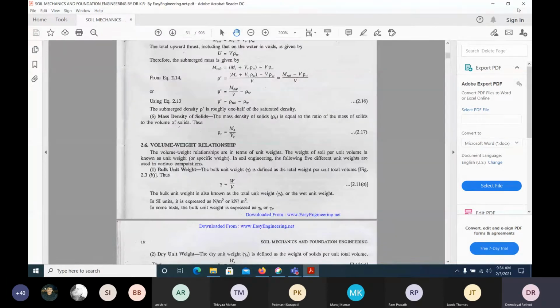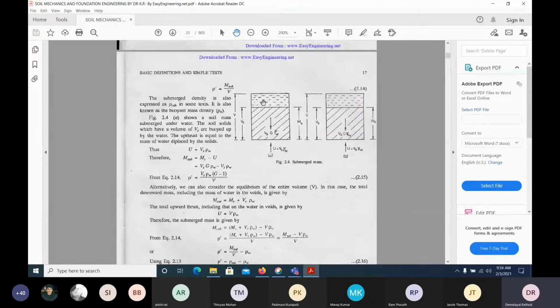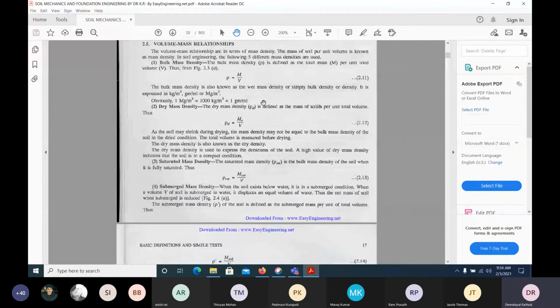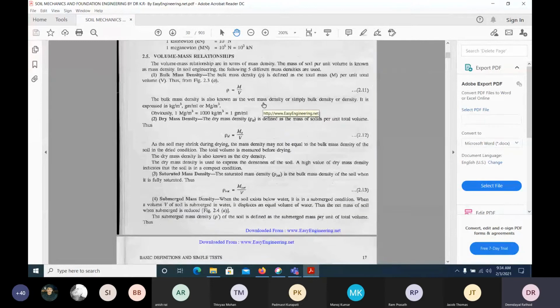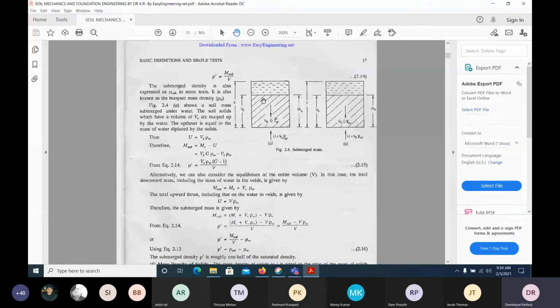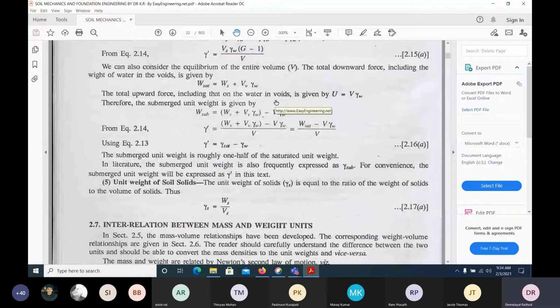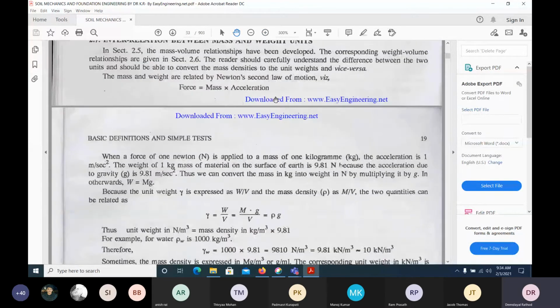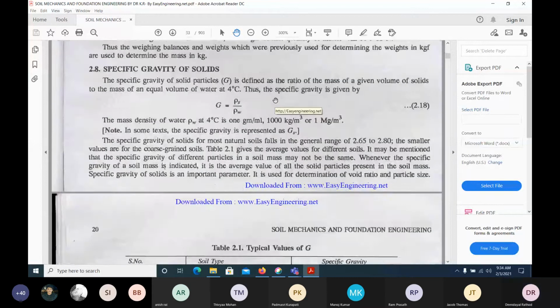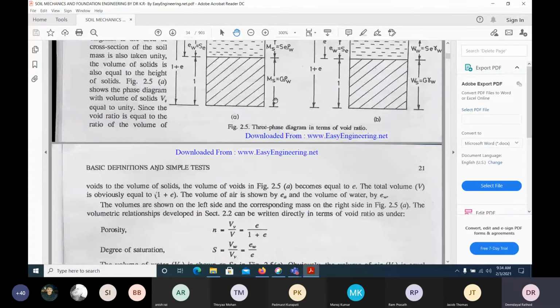So what we have been discussing, if you recall, we have studied the densities, right? And where we were exactly, volumetric relation. Anyway, we have finished these things. Specific gravity we have done with.